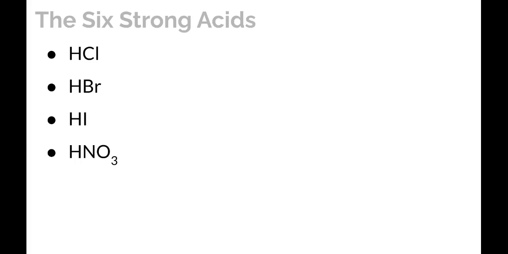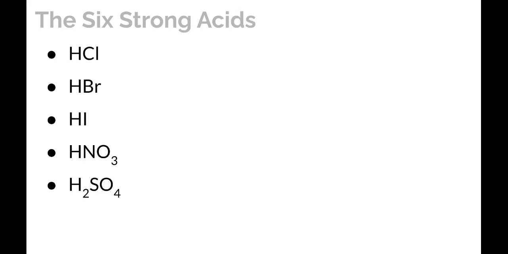There are 6 strong acids, 6 acids that do this completely to produce electrolytes, and you should know what they are. The first one is HCl, that we just saw in the example, hydrochloric acid. There's HBr, and there's HI. All 3 of those come from the column 7 elements in the periodic table, covalently bonded to hydrogens. Then there's nitric acid, HNO3, and sulfuric acid, which is H2SO4. These 5 are the most common ones.